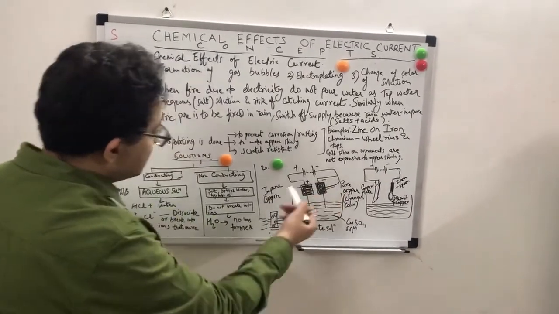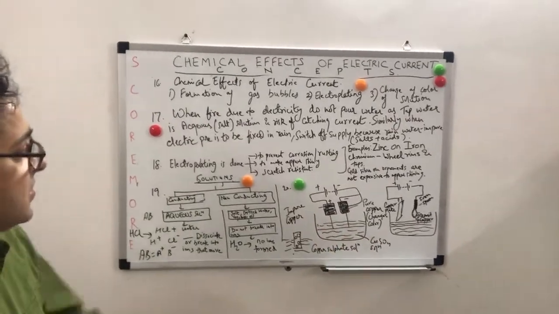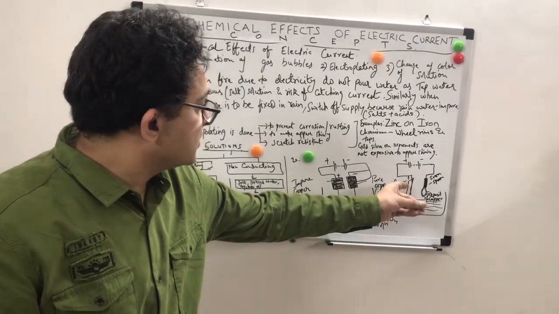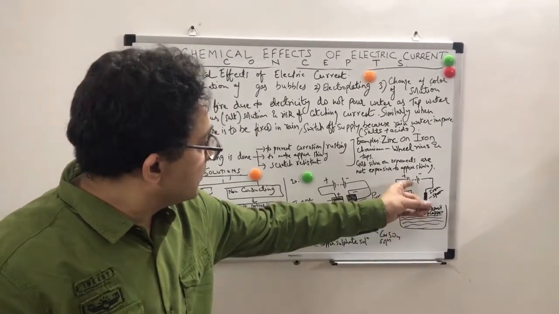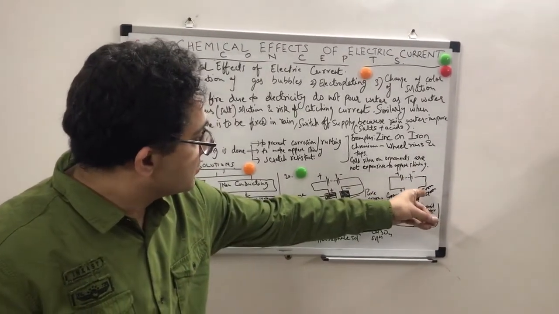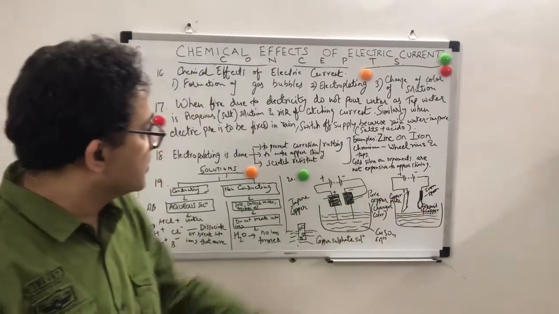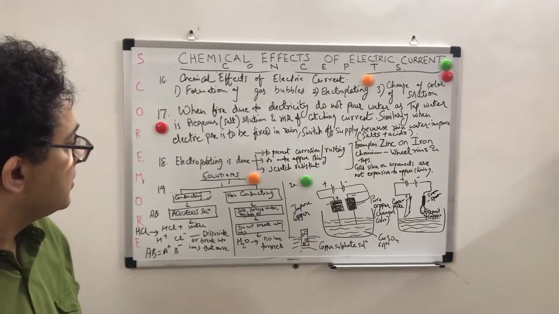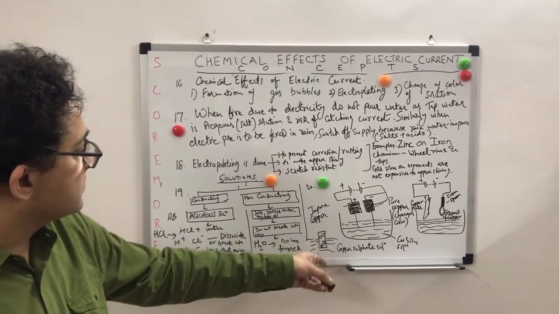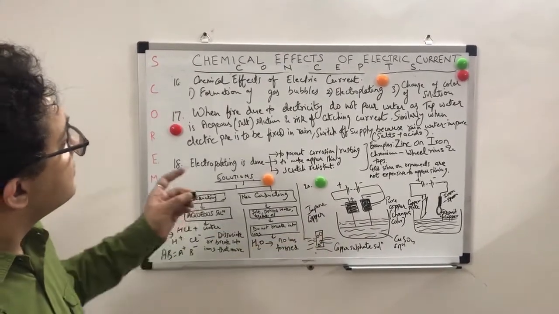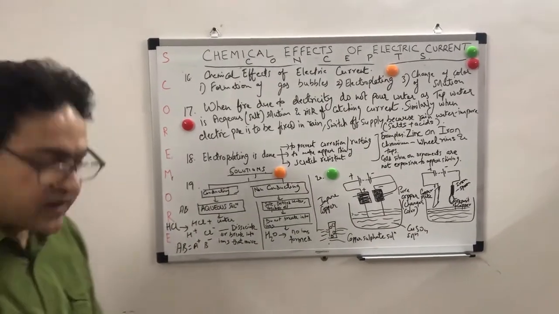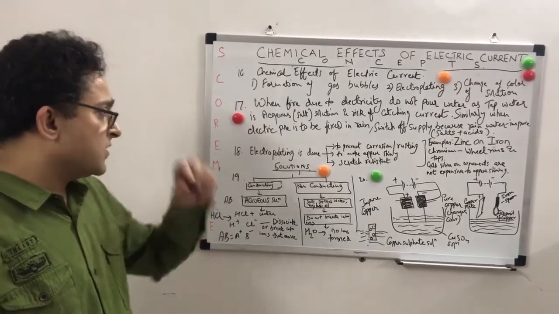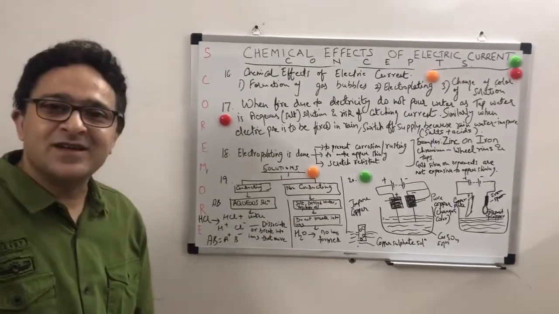So these three things happen: electrolysis, electroplating, with copper getting deposited on the iron; second, a change of color of the solution; and also the formation of gas bubbles, which always happens whenever the electric current is passed. So these are the three effects of electric current. That was all on the concepts which I told you.